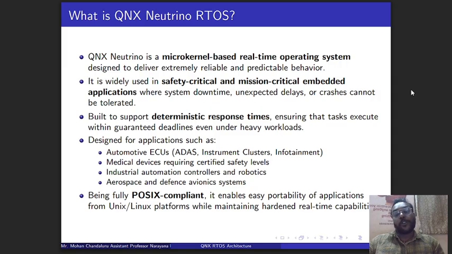So in the automotive field, in vehicles, in order to communicate from one ECU to another ECU, this RTOS plays a major role in order to reach the specific deadline. Basically, QNX is fully POSIX compliant. POSIX stands for portable operating system interface. So it acts as an interface.